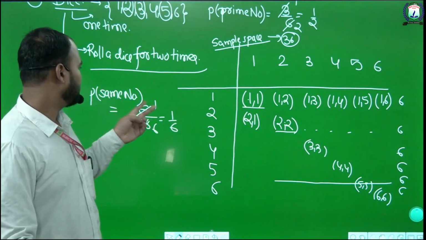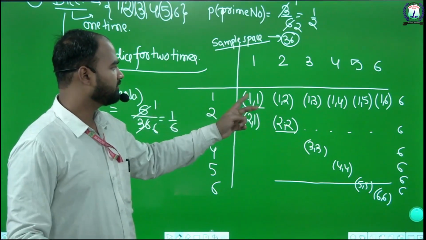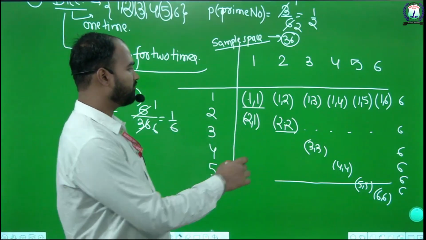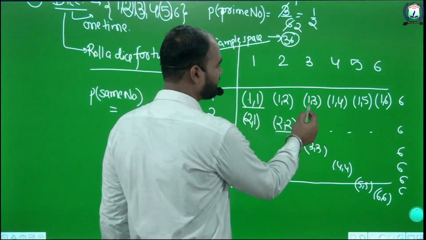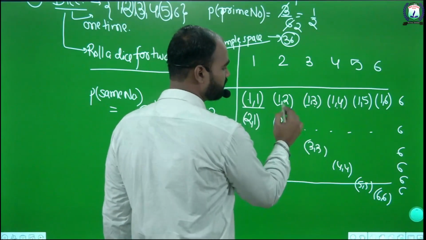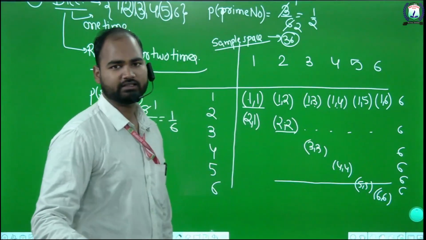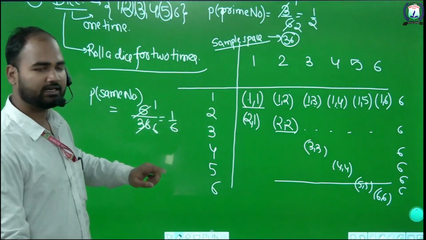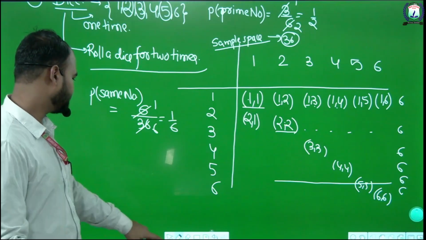Again the question can be like the probability of getting a first number lesser than the second number. The lesser first number is like 1, and so on. We will count from the sample space. These are the two topics, rolling the dice one time and two times.